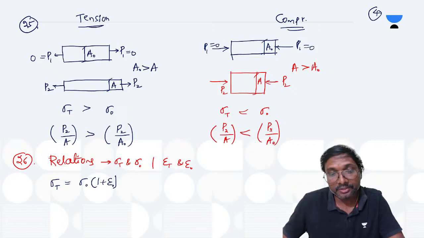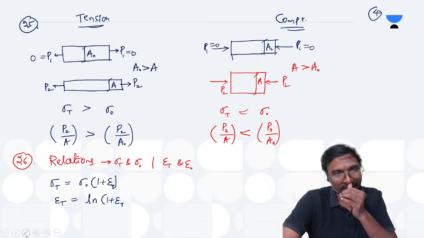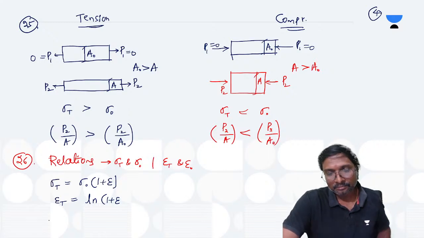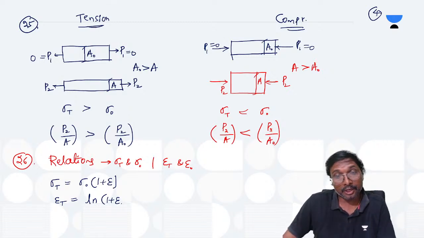So here, if you observe, epsilon T will be equal to ln, which is the natural logarithm, of 1 plus epsilon naught. Is it epsilon T or epsilon naught at these two places? Epsilon naught only, at both places, right?